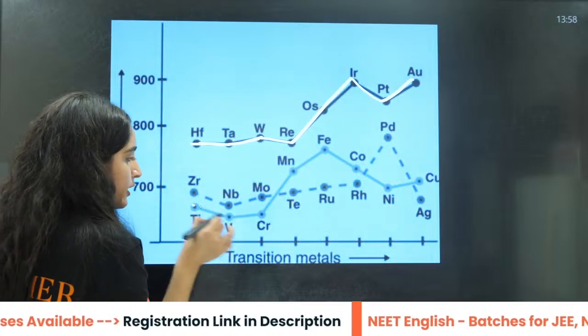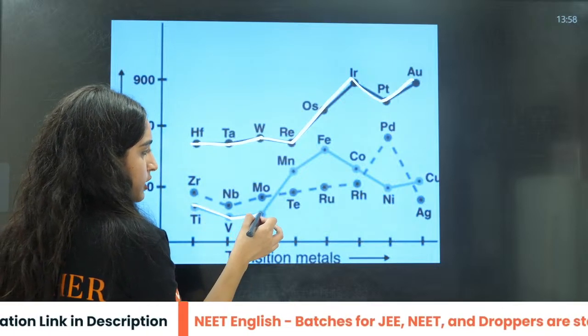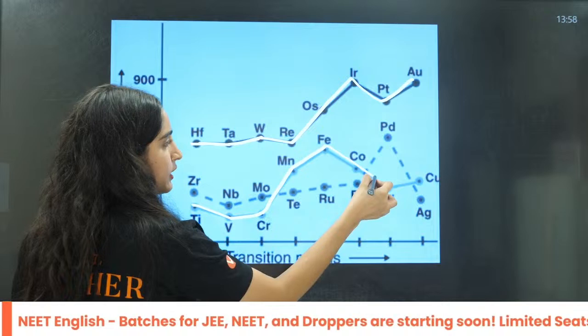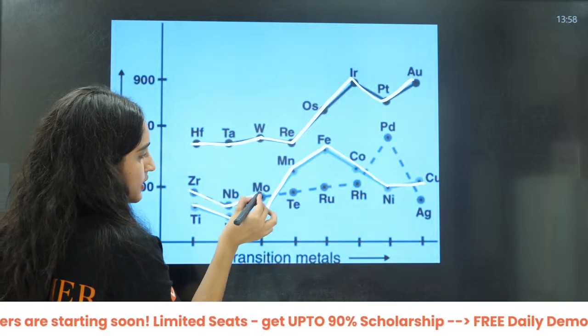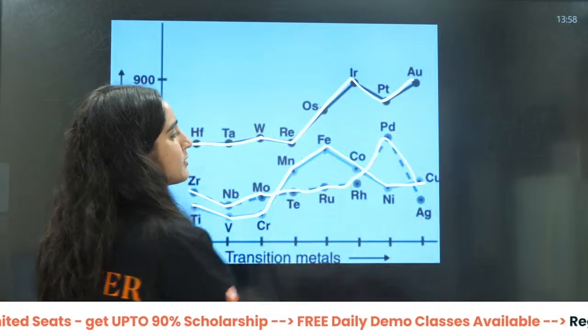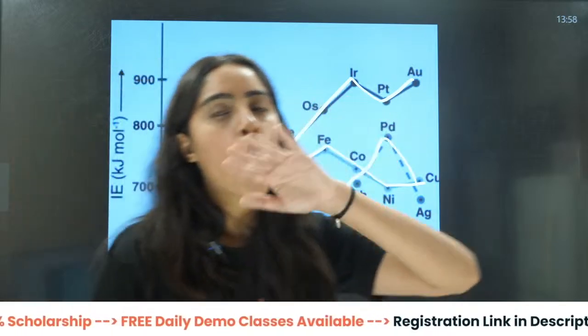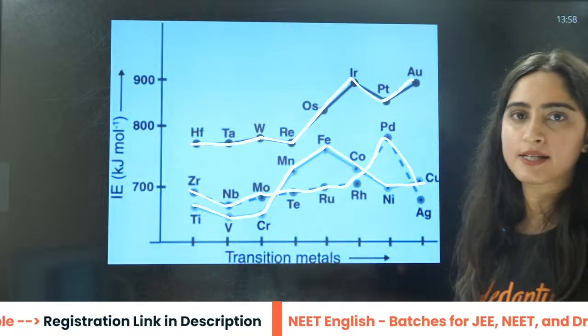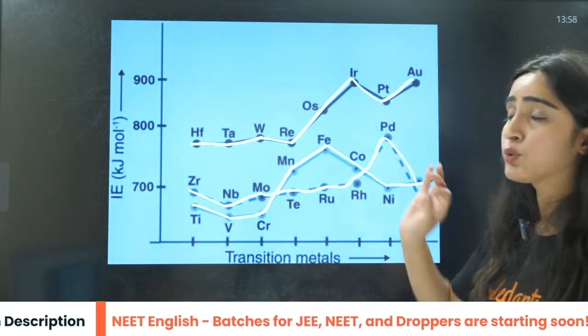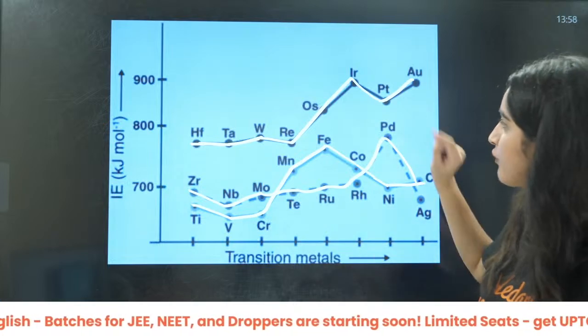And here also decreasing, then increasing a little bit, then increasing, decreasing, then it is going like this. Here also it is decreasing, increasing. There is no regular trend that you can see along all the series. Right? There is a very irregular trend here. So let's skip that.